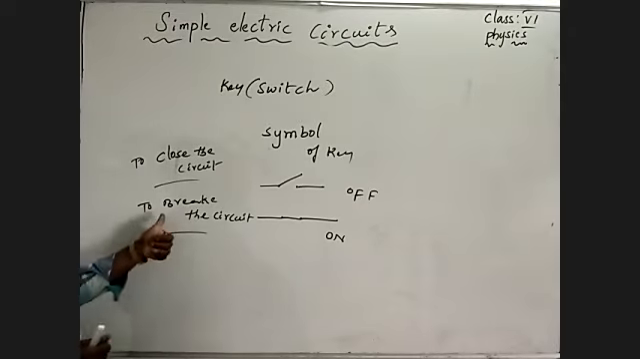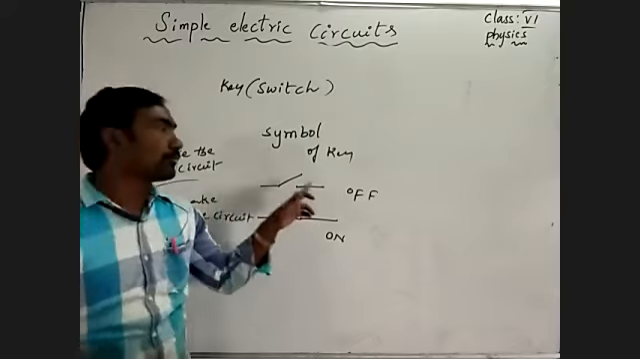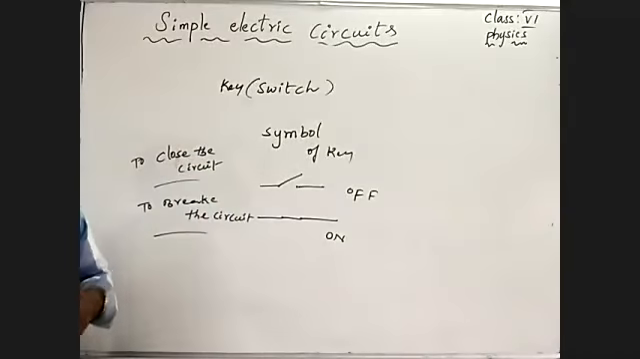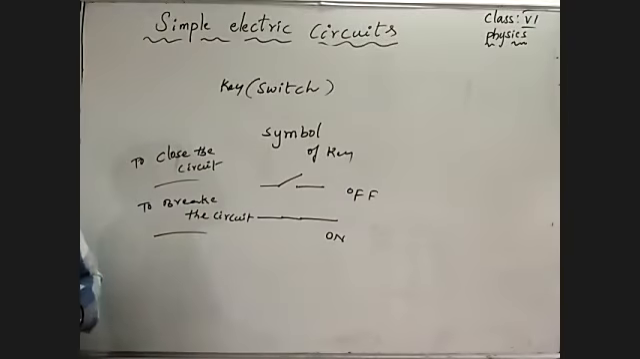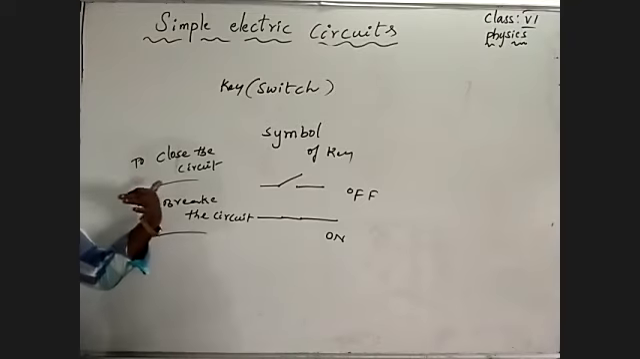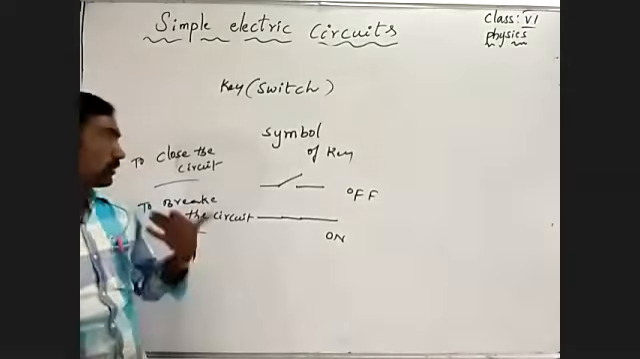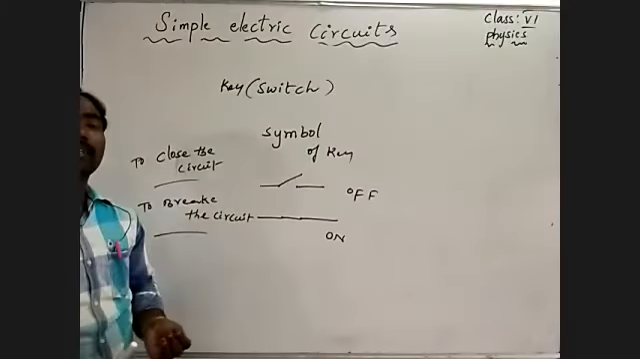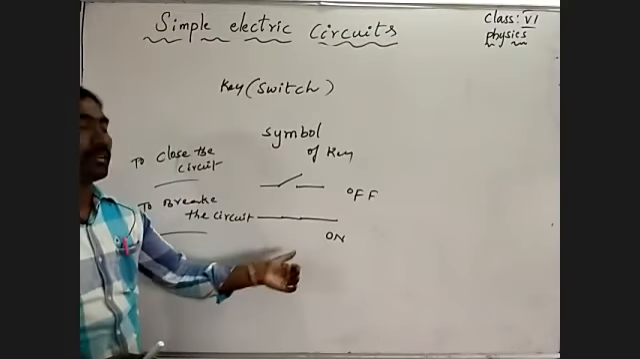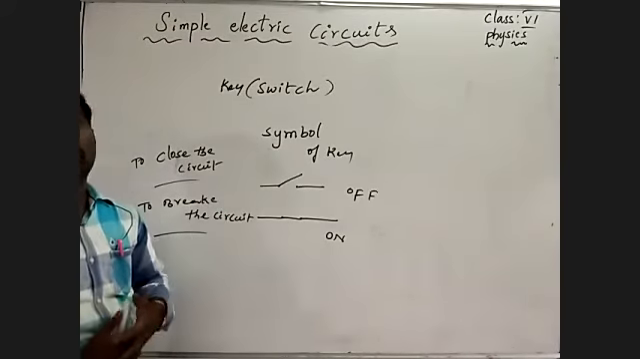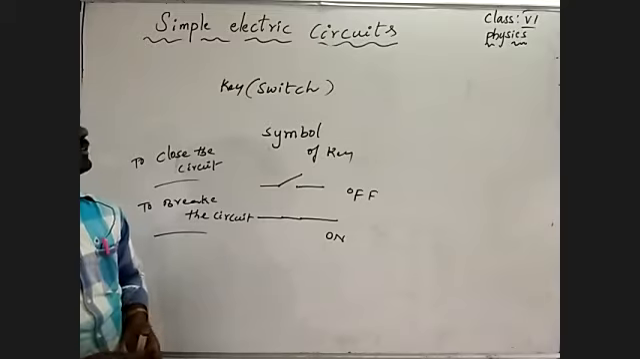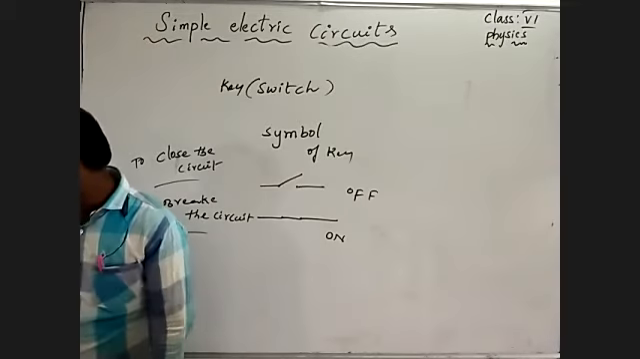By opening the circuit, by breaking the circuit, means we turn off the key. By that the circuit will stop working, means the whole electrical appliances stop working. Understand? So why are you utilizing the switch? To close the circuit, to break the circuit. Close means to make on. To break means to make off. Understand? This is about key.